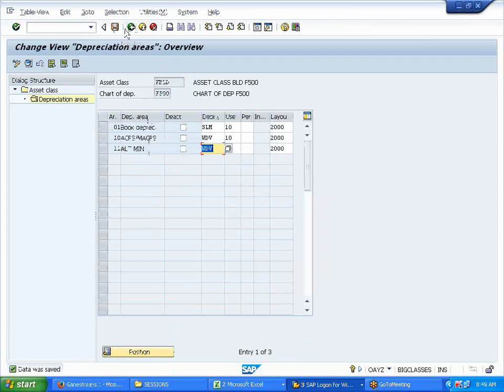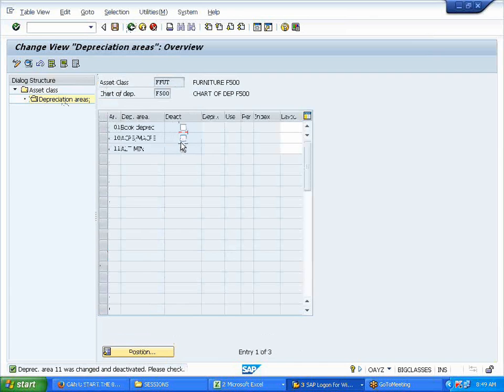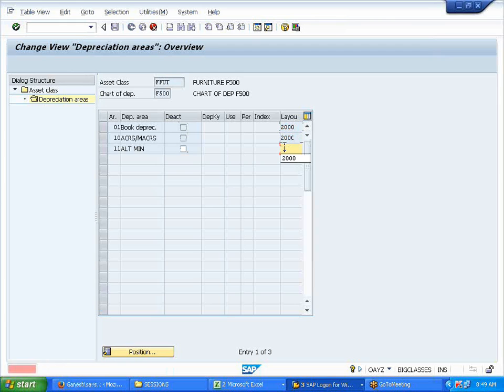Okay. Back. This was for building. Now I'm doing for furniture. Similarly, deactivate, enter. Layouts, 2000. So whatever, as he said, SLM, WDV. Some 10 years, something like that. I'll save it. This is period, 10 years, 6 months, 10 years, 5 months, whatever. Months also you can give.